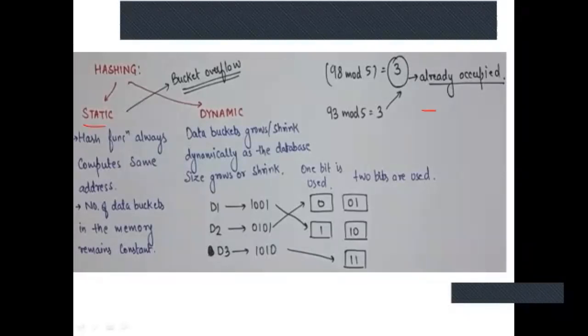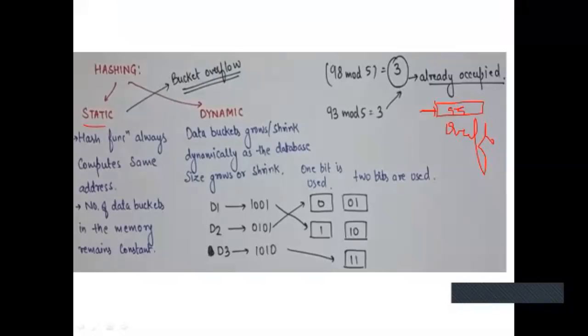If it computes the same address, you have to create one more bucket which gives a link to it, and insert the value. Suppose here it is 95. You're inserting the value and this is an overflow in static. Once this happens, we can't do anything in static. So we shift to dynamic because a bucket overflow is happening. That is a drawback in static. Once we go to dynamic, since there's a bucket overflow, we can split the buckets, but in static we can't do that. That's why we shift to dynamic.